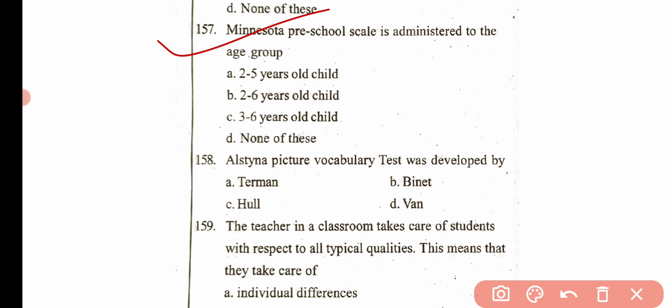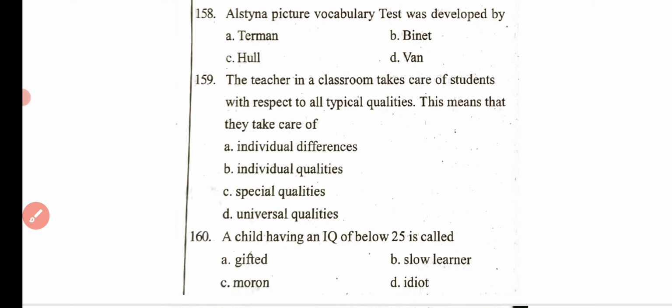Then the next question is, Minnesota Preschool Scale is administered to the age group 2 to 5 years old child, 2 to 6 years old child, 3 to 6 years old child, or none of these. Here the correct answer is option A, that is 2 to 5 years old child. Then the next question is, Ojemann picture vocabulary test was developed by option A Terman, option B Binet, option C Hall and option D Van. Here the correct answer is option D, that is Van.